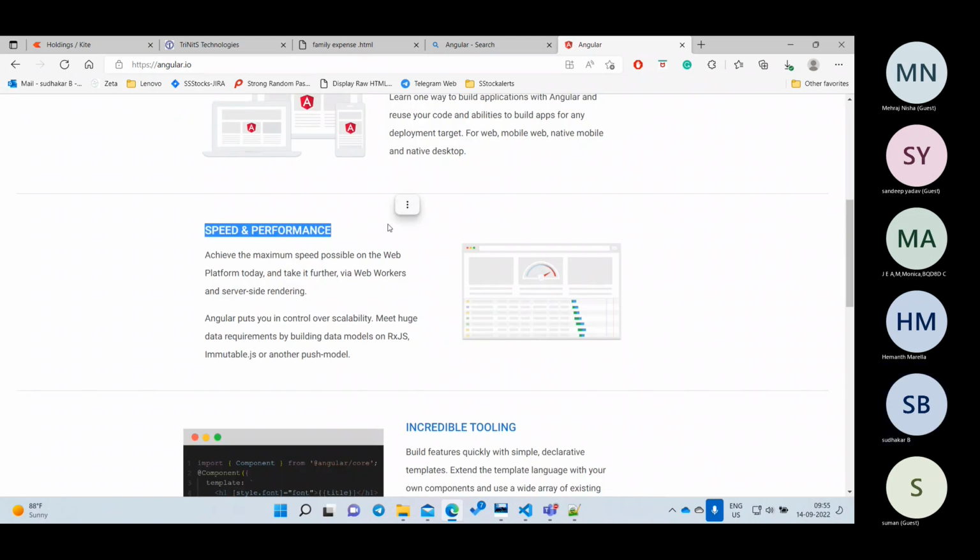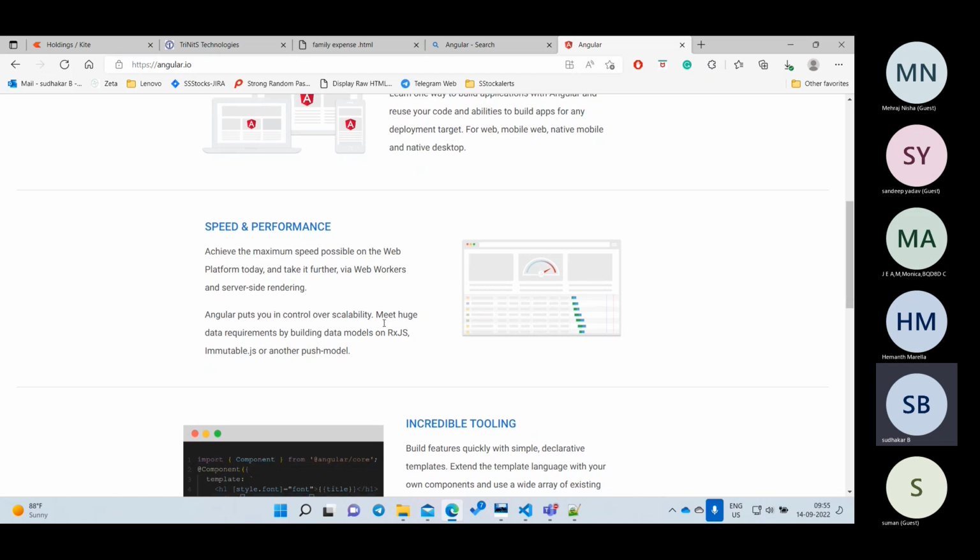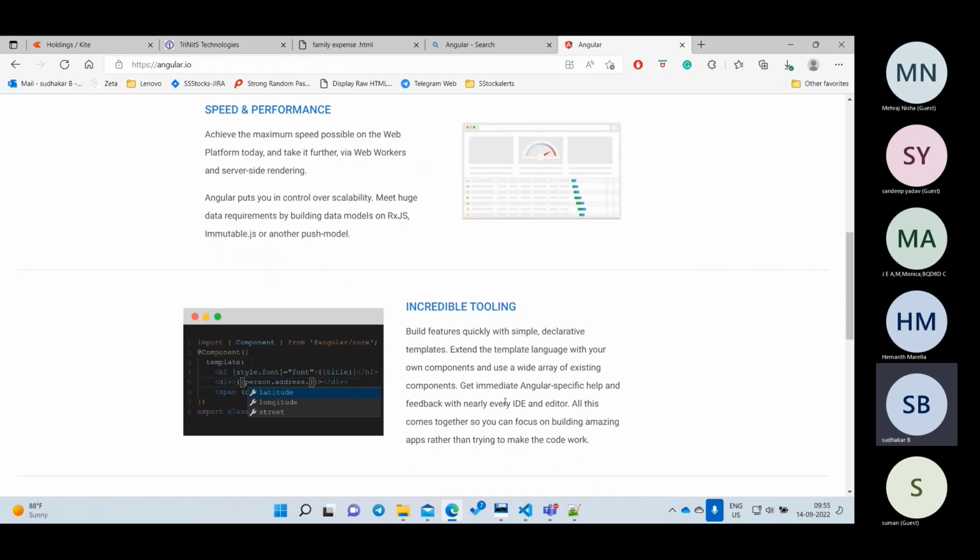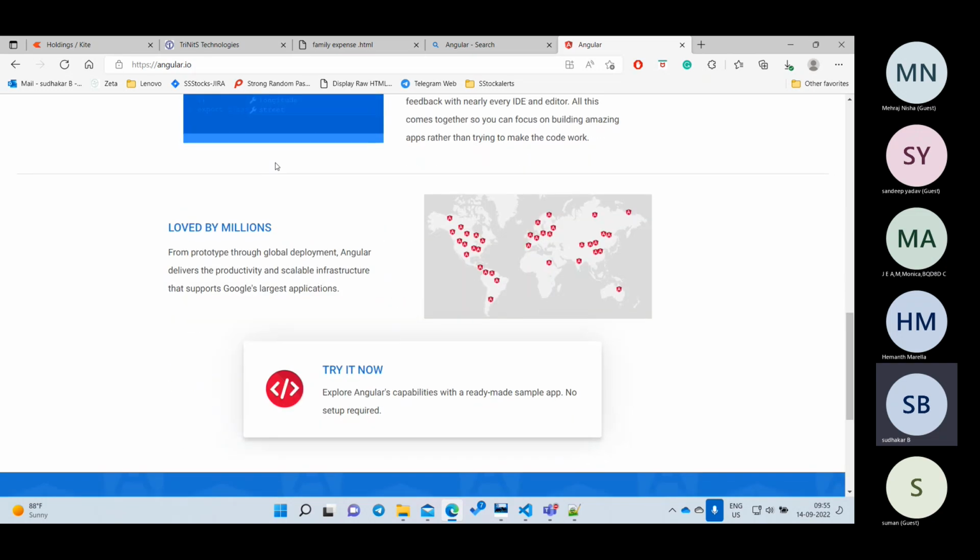And another thing is speed and performance. Using Angular, internally it will be using multiple libraries. There are web workers, there is the RxJS library, there are so many things. We will not directly use these in our JavaScript, but we will be using them through Angular. So speed and performance wise also it will be very good. And whenever I want to debug things, you can debug them very easily.